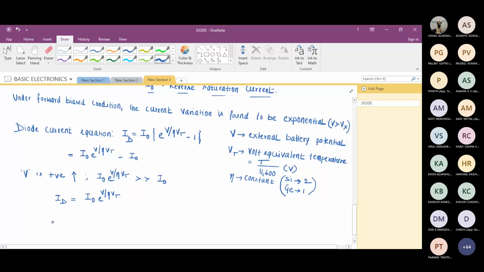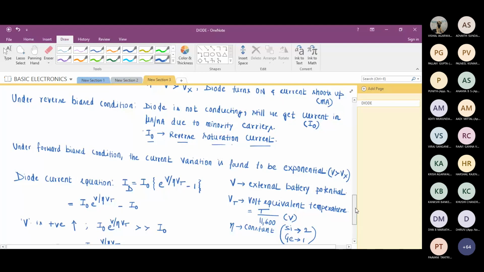Can you understand what this term is? Is this the exponential variation we get when we forward bias a diode?